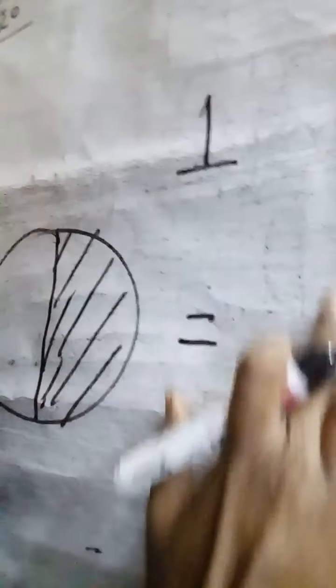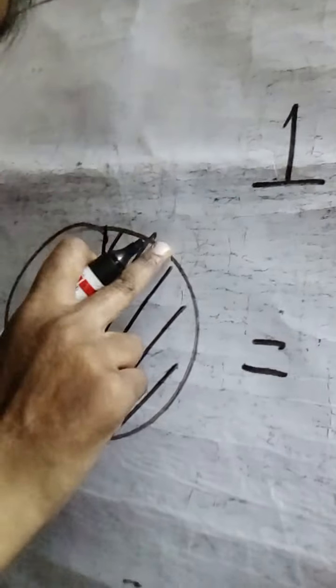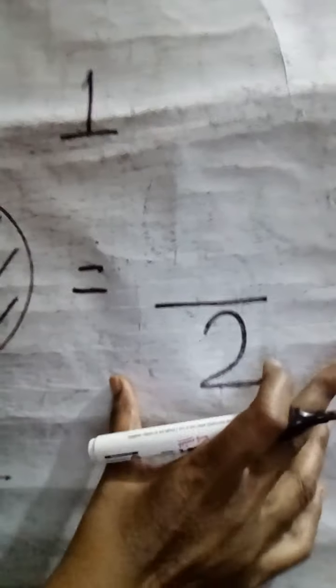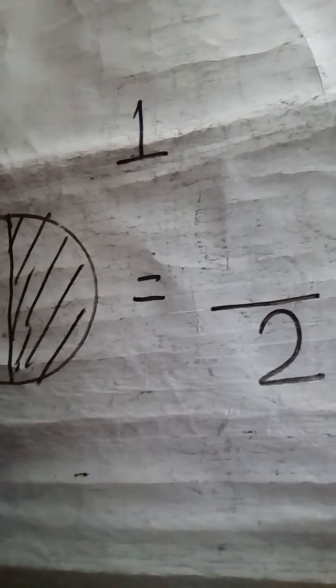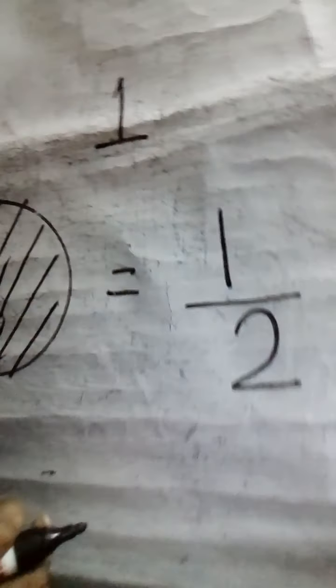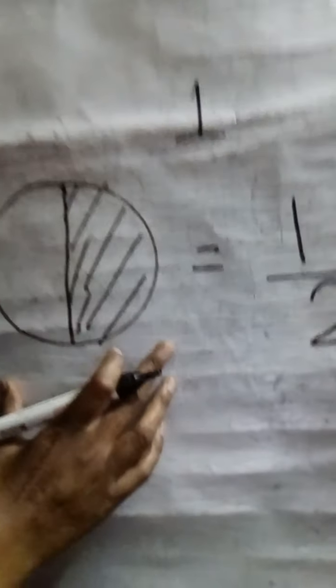See, how many parts? 2 parts are divided, so total 2 parts under, and which part am I having? Only just see which part you are having. Yes, this. So 1/2 is the half part of this circle, right children?